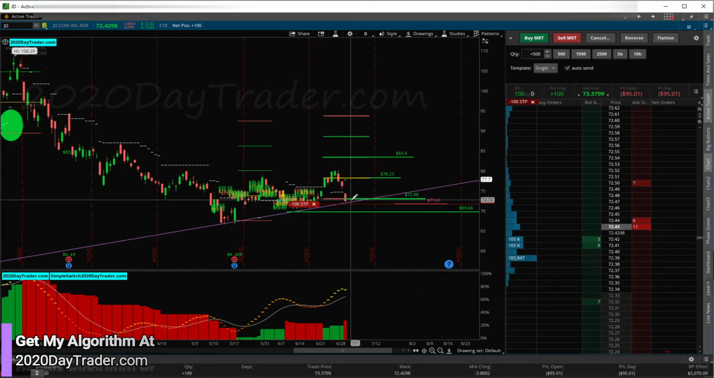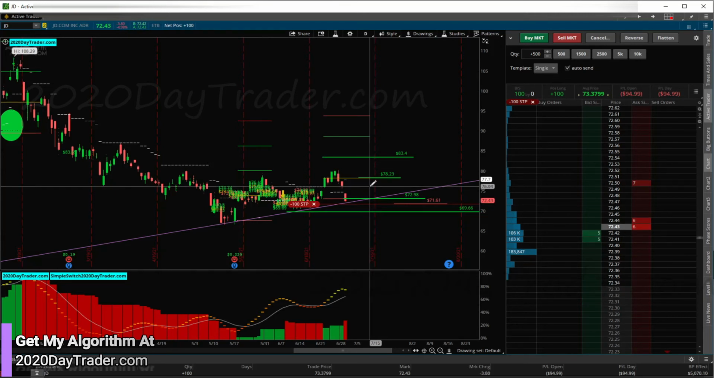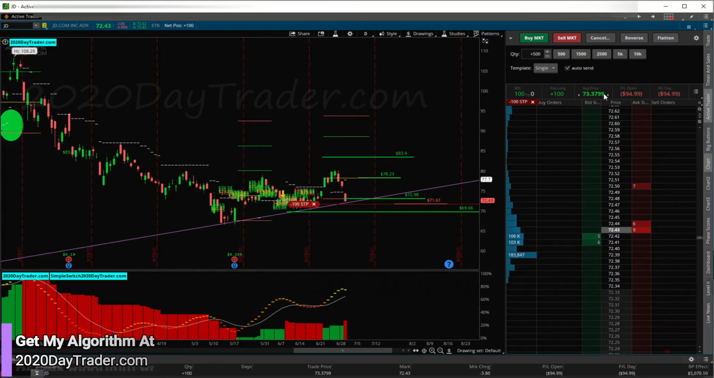But really the trade I'm looking for right now is just this gap fill right here, 76, 75, basically $76, somewhere in that area is where I'm looking to take profit. I'm in at 73.37, have 100 shares. So looking for a nice little hit there.